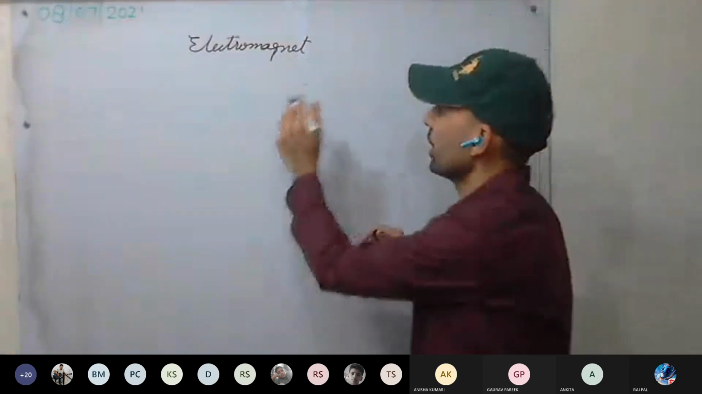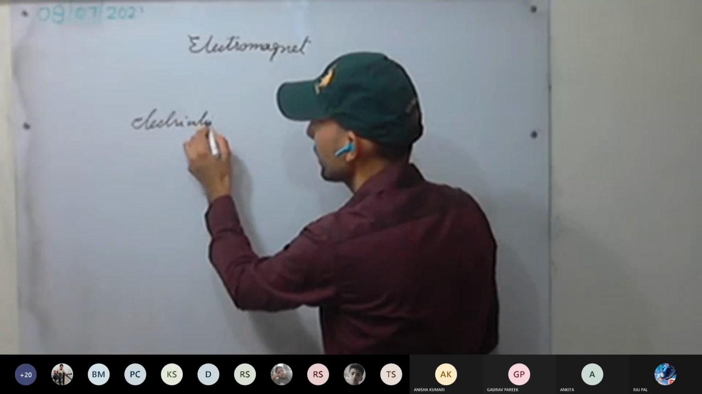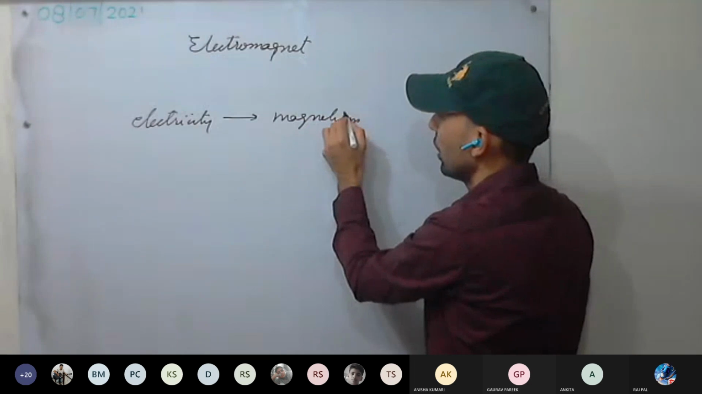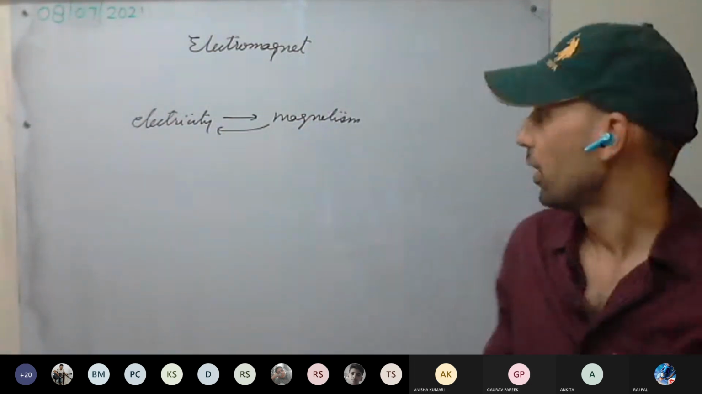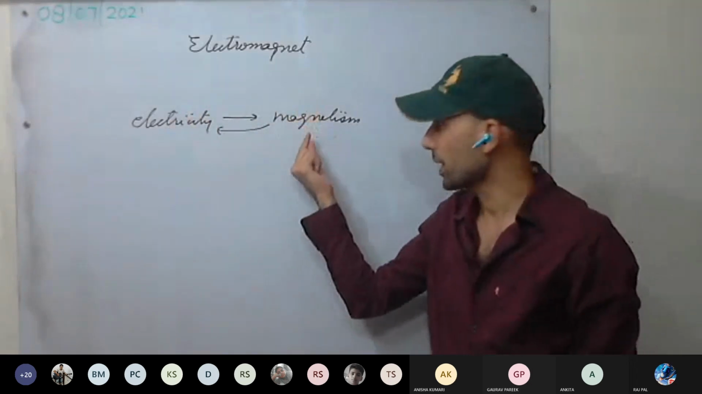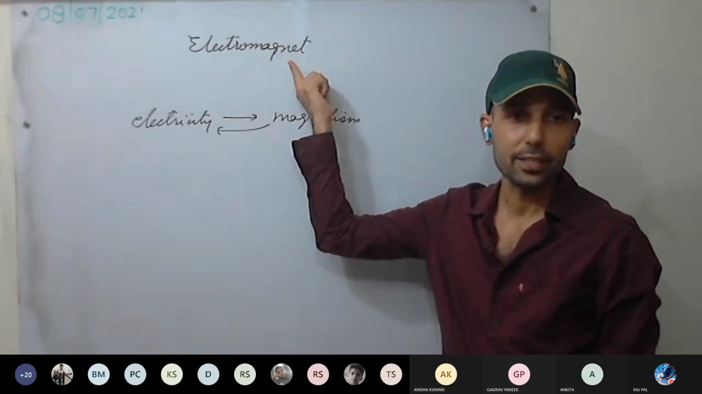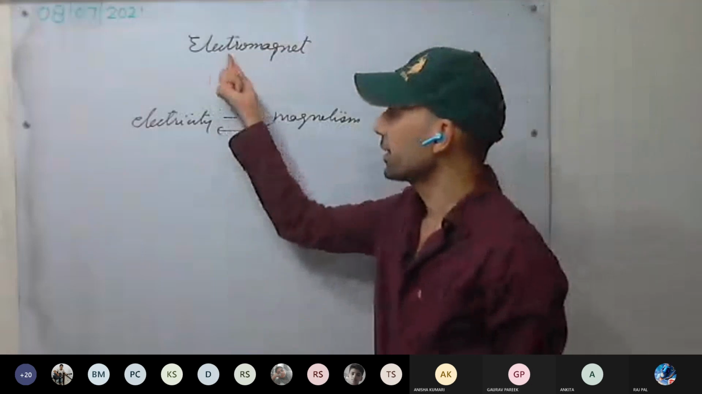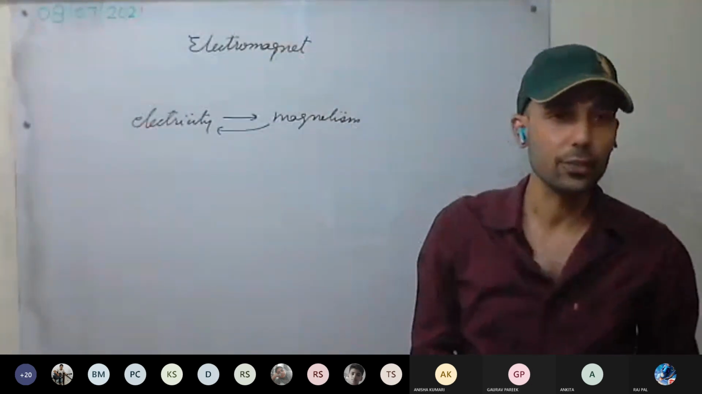So you all know, from electricity we can produce magnetism, and from magnetism we can produce electricity. Yes or no? So they are interrelated. Today we are going to discuss the electromagnet, that is, we are going to produce magnetism when electricity is being passed. So we'll be discussing how we are going to make an electromagnet.